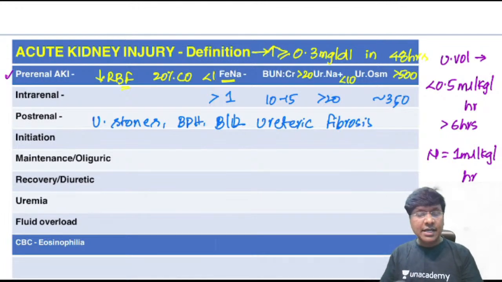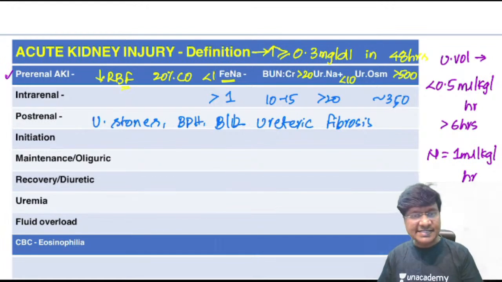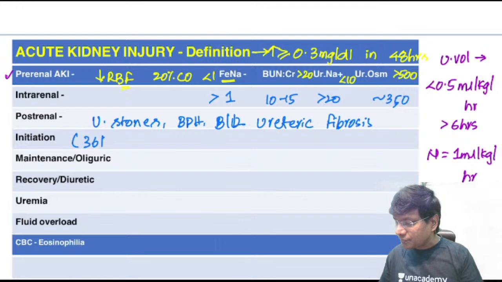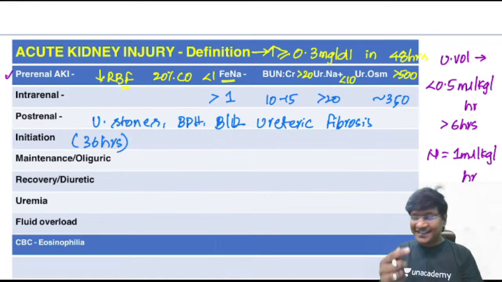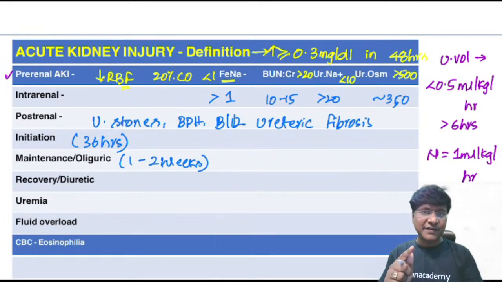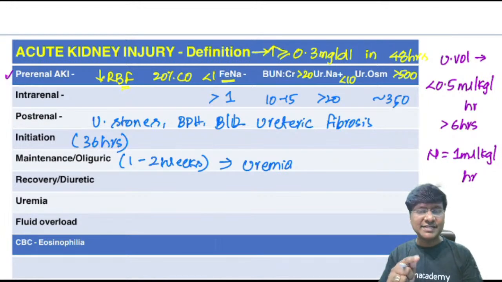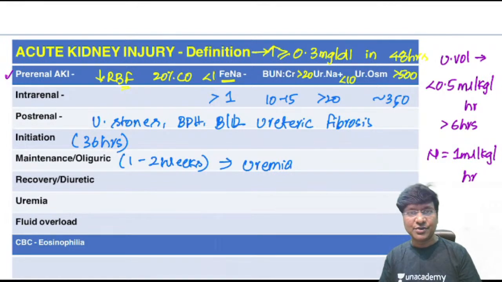Now there are three important phases in acute kidney injury. One is the initiation phase, which lasts up to 36 hours. Then you have the maintenance or oliguric phase, which lasts nearly 1 to 2 weeks. In the maintenance or oliguric phase you will have all the complications related to uremia, and there will be maximal reduction in the urine output.